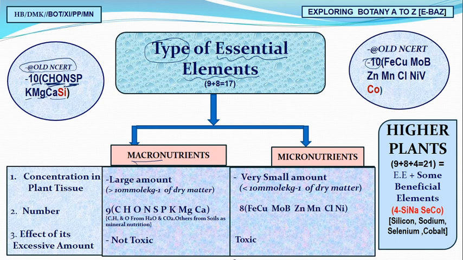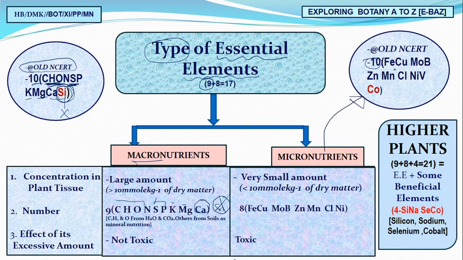But see, I have written C in red, meaning it is not given in the new NCERT. So in the new NCERT we have a total of 9: CON, SP, K, MUG, KA. What is not given here? C is not given in our new NCERT. Must remember.